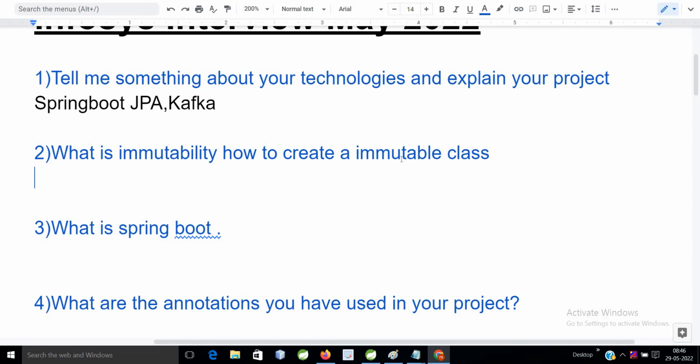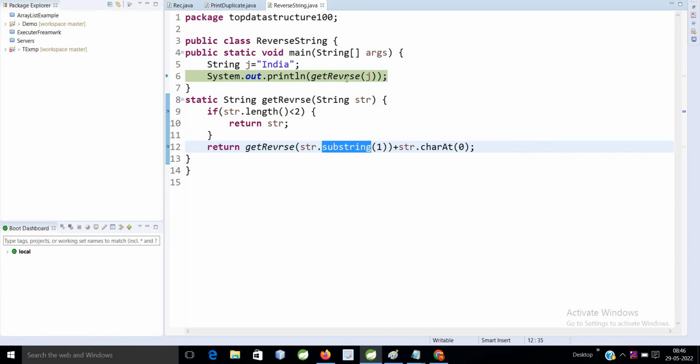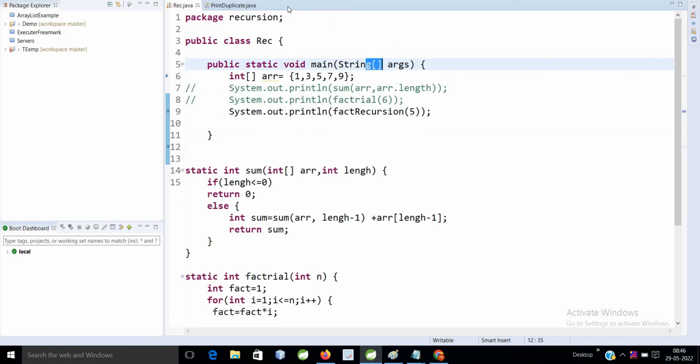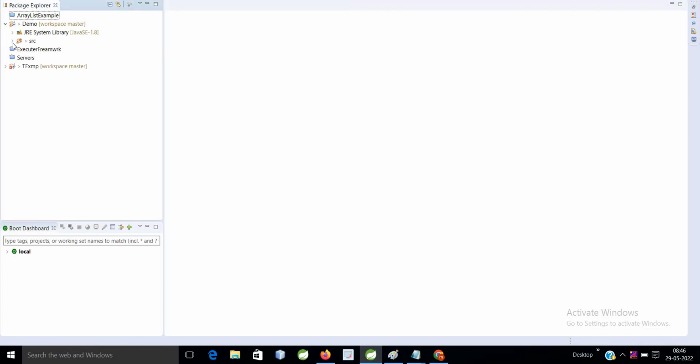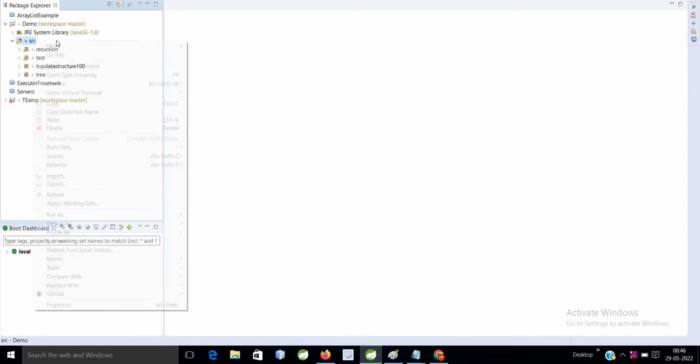To create an immutable class you can follow some rules. Let me create one immutable class for you so that you can understand. Okay, here I will create one class, my immutable.